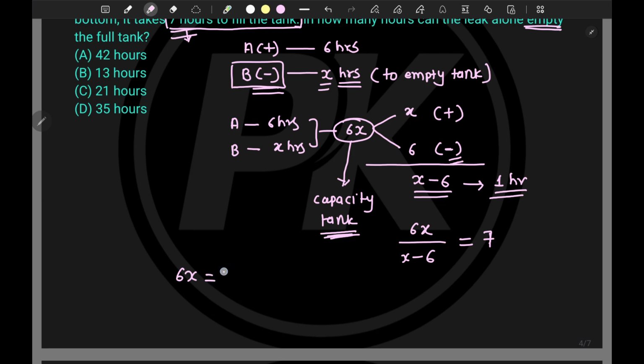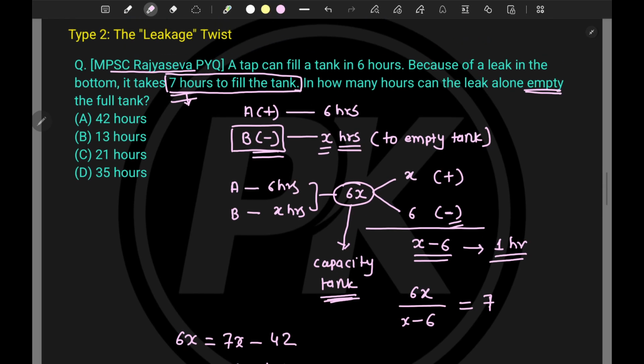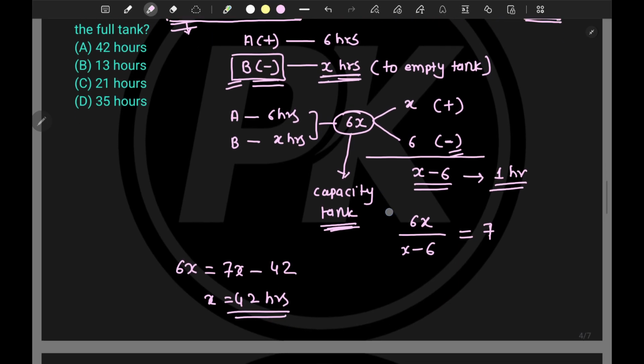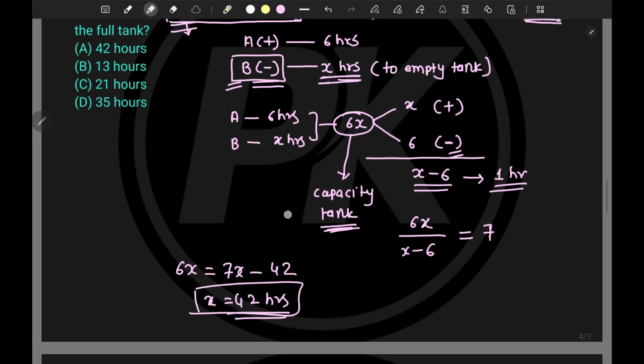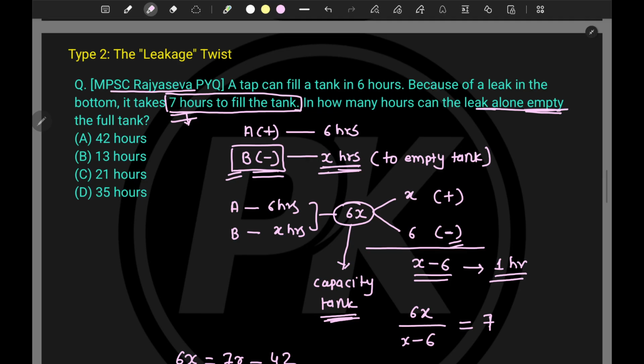So 6x is equal to 7 times (x minus 6), 7 sixes are 42, right? And hence x will be equal to 42 hours. And what was our assumption for x? So B will empty the tank in x hours, and what is the x value? 42, and that is what is asked, right? And hence option A is correct.